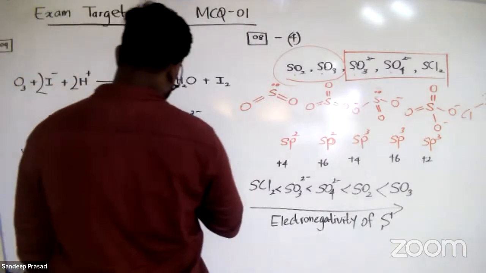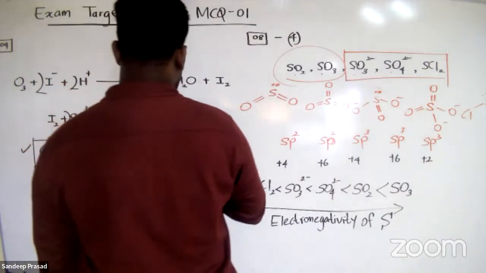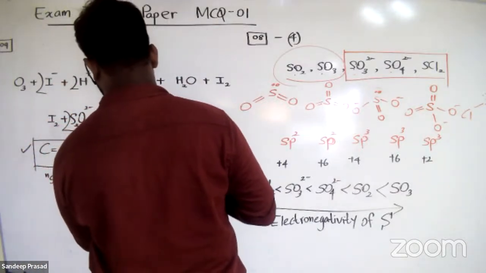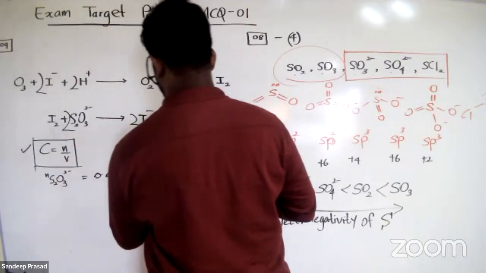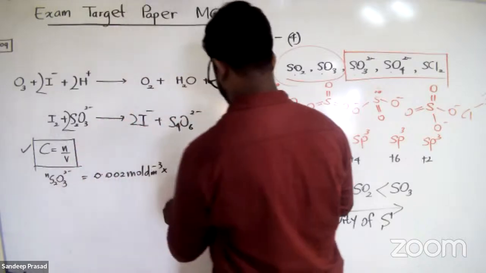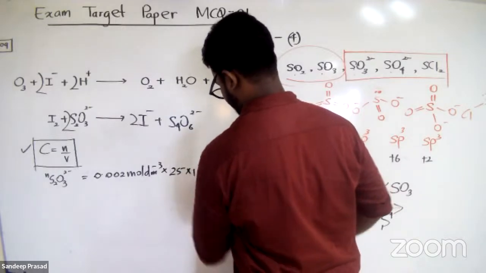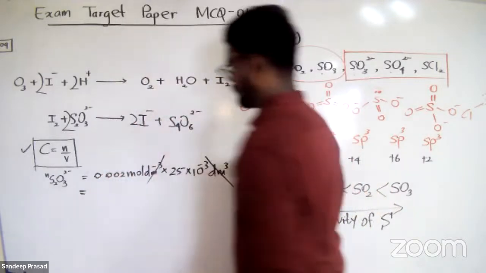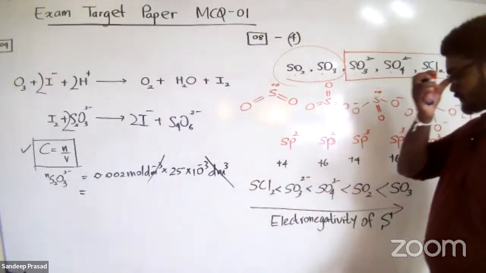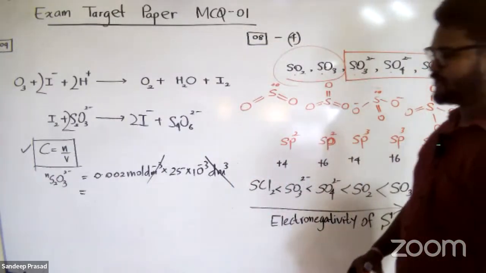When you multiply the concentration 0.002 moles per cubic decimeter by the volume, 25 into 10 to the power minus 3 cubic decimeters, then the answer should be, what should be the answer? So here we have 10 to the power minus 5.